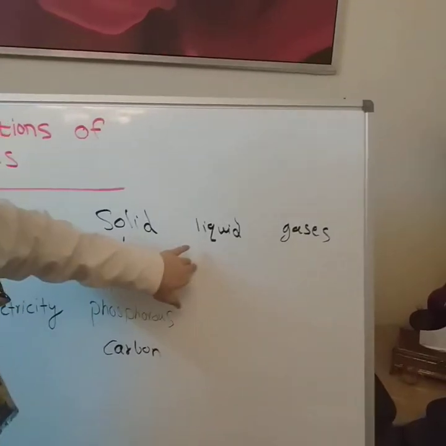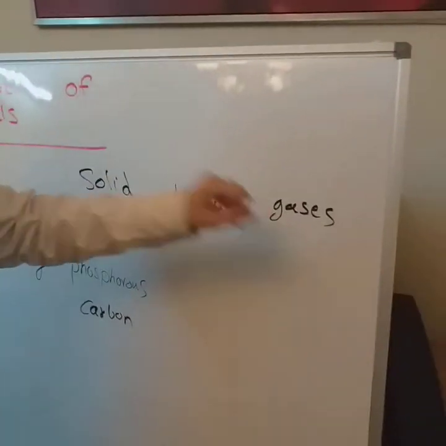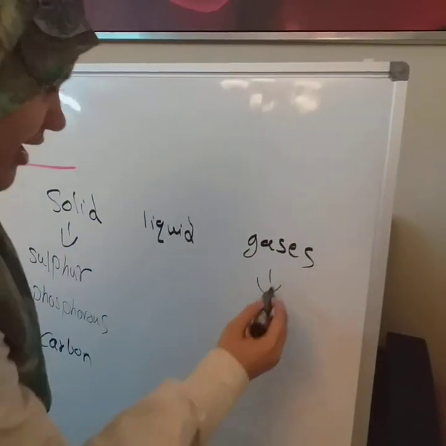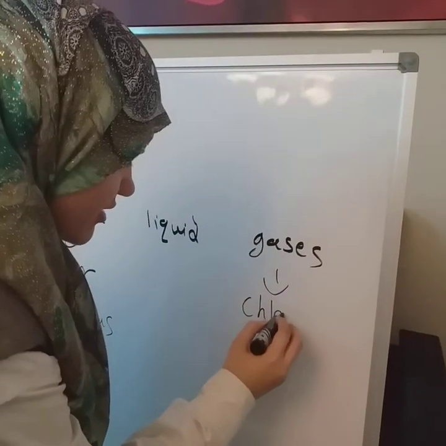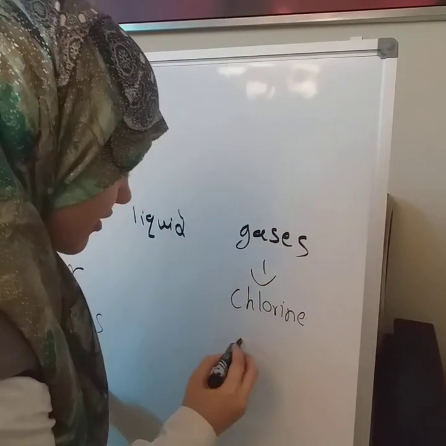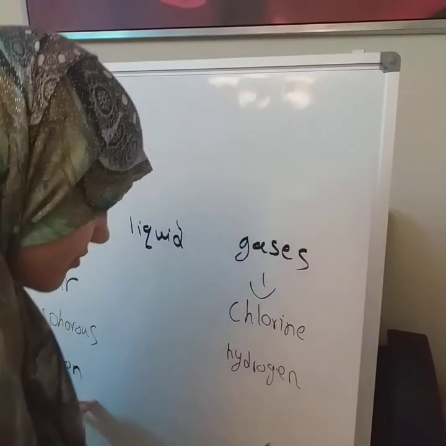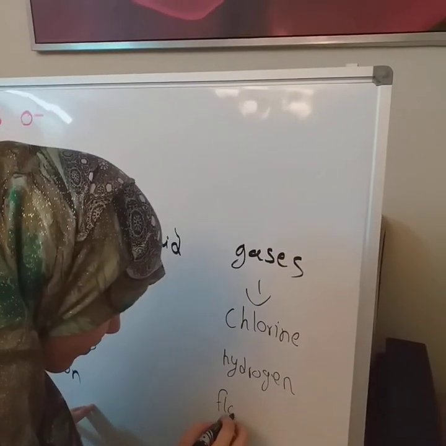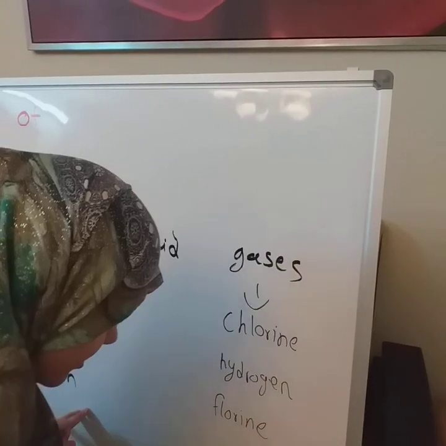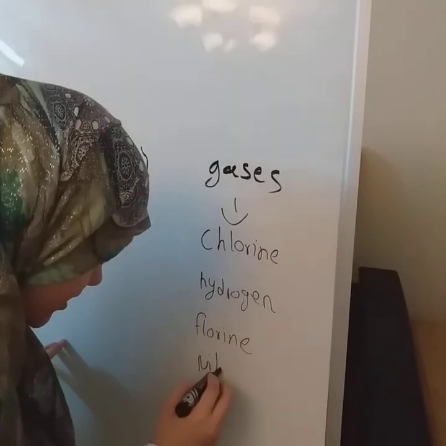Gases include chlorine, hydrogen, fluorine, and nitrogen.